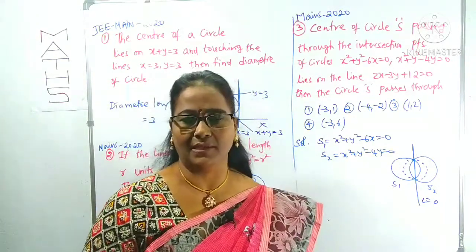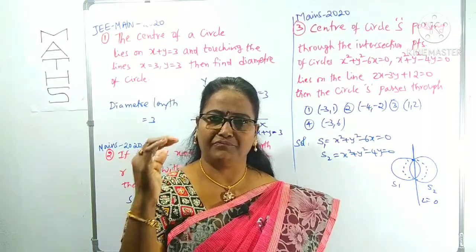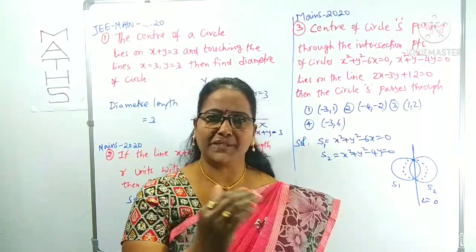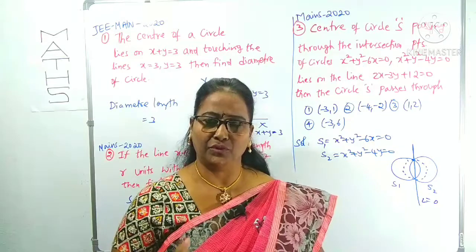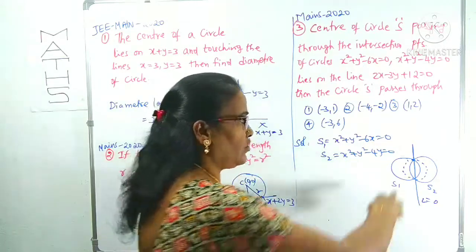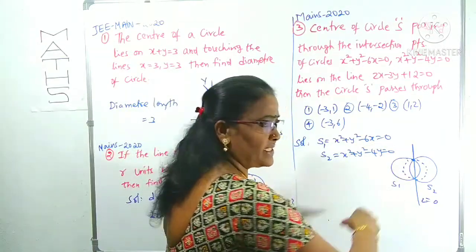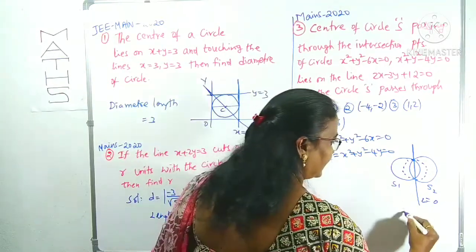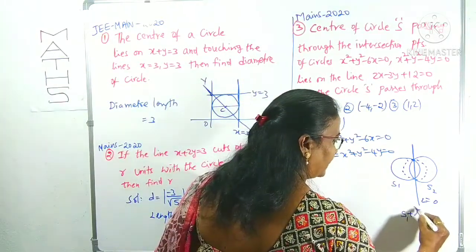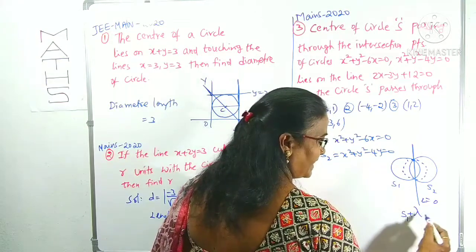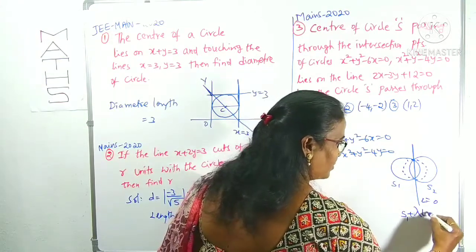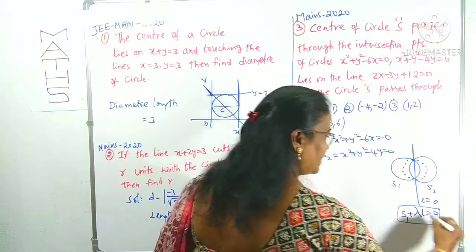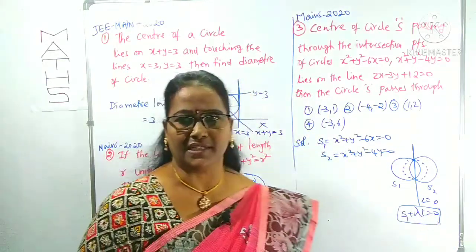Coaxial system of circles means what? A family of circles which are passing through the point of intersection of two circles, and the common chord is some L, in which we can take one of the circles, S1 or S2. That is a coaxial system. Here I am taking S1 plus some variable, called a parameter, times L equals 0. This is the equation of a coaxial system.